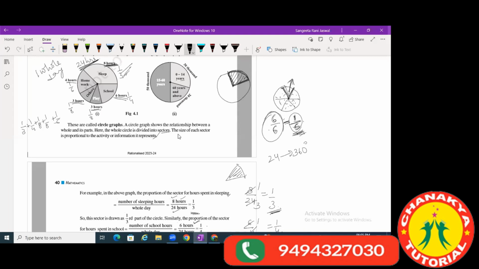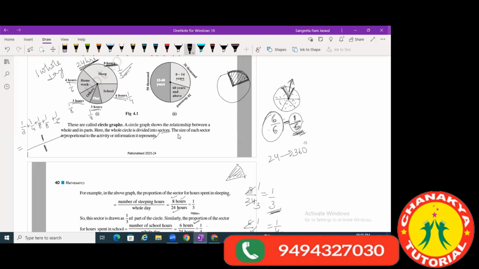There are 5 sectors: 1, 2, 3, 4, 5. So we have 5 fractions. When we add all these fractions, what do we get? We will get 1 by 1. You can just add them, take out the LCM, add the whole of it, and check whether you're getting 1 by 1 or not.